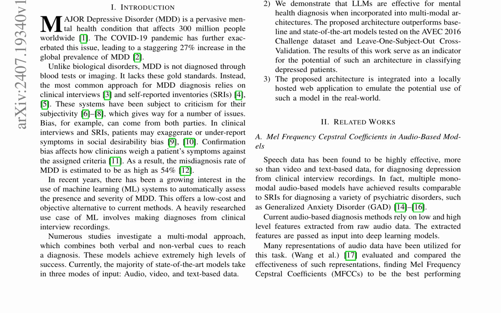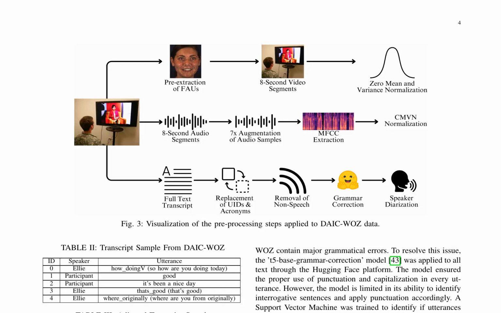The proposed architecture outperforms baseline and state-of-the-art models on the DAIC-WOZ AVEC 2016 challenge dataset and leave one subject out cross-validation, achieving an accuracy of 91.01%, F1 score of 85.95%, precision of 80%, and recall of 92.86%. This work demonstrates the effectiveness of LLMs in multimodal architectures for mental health diagnosis and highlights the potential of such architectures in classifying depressed patients.